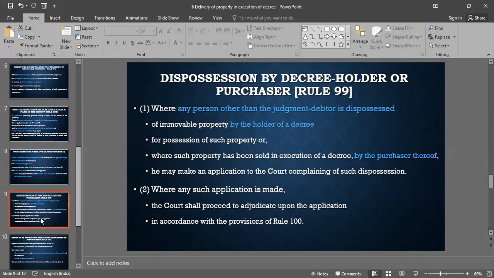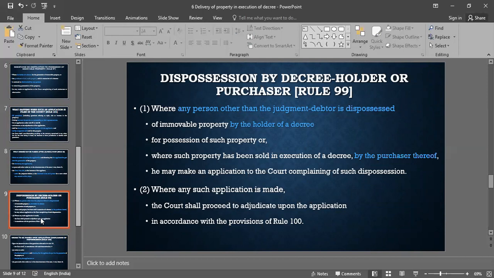It talks about what happens if anyone is dispossessed by a decree holder or purchaser. When any person other than the judgment debtor is dispossessed of immovable property by the holder of a decree for possession of such property, or where such property has been sold in execution by the purchaser, he may make an application to the court. Any person other than the judgment debtor is dispossessed.